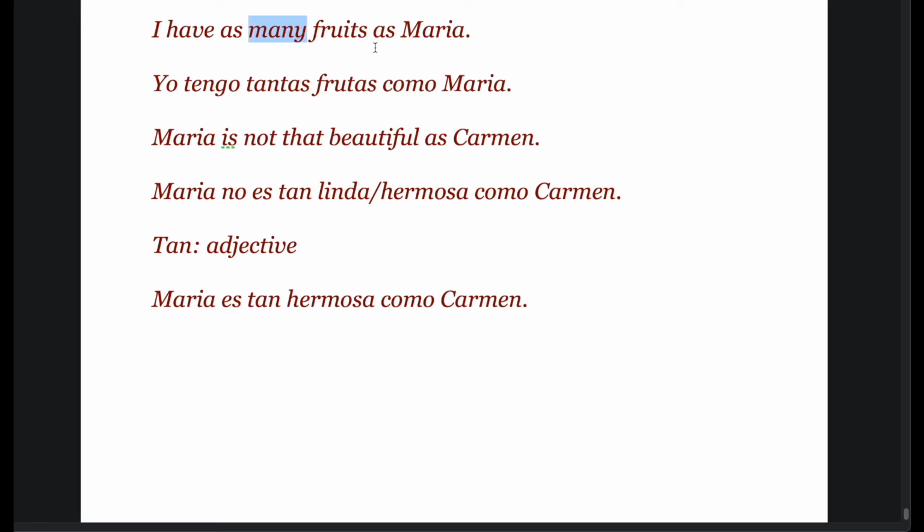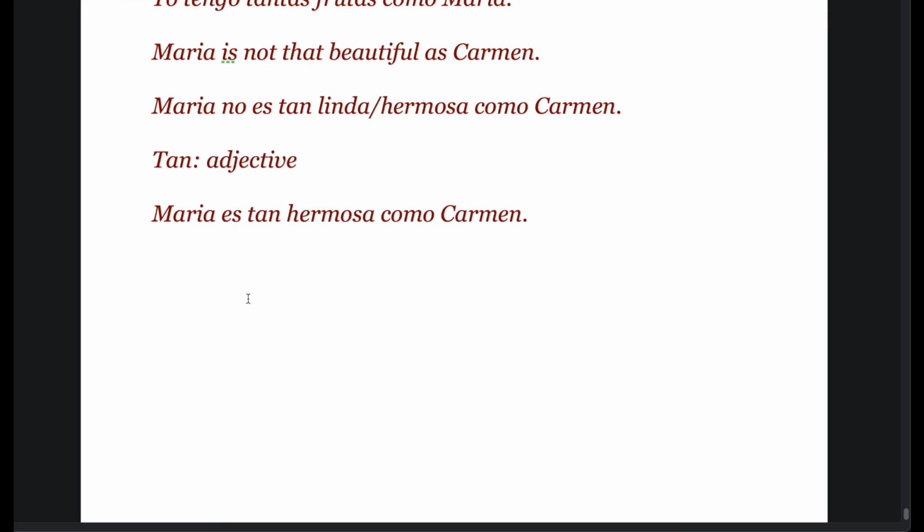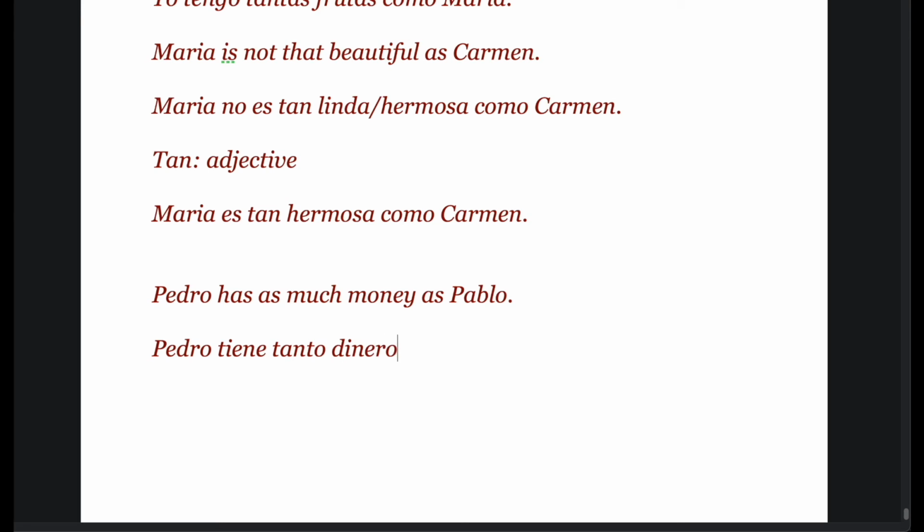I have as many friends or as many fruits as Maria has. So let us see one more example. Pedro has as much money as Pablo. Pedro tiene tanto dinero como Pablo.